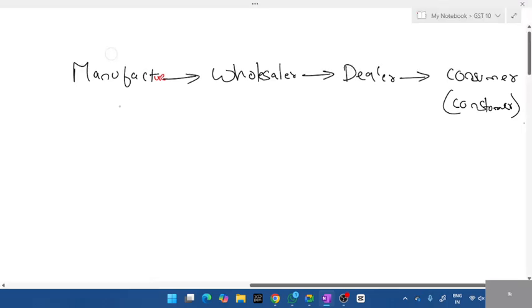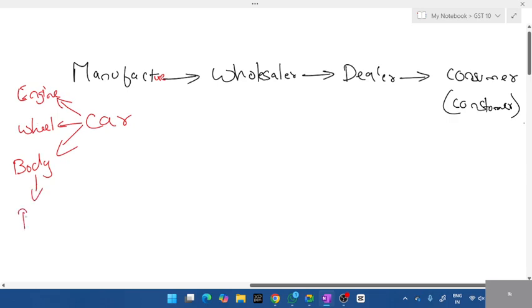If someone has to manufacture a car, what are the parts involved? Engine is required, right? Next, wheel, and body. Body is the outer part of the car. Engine is made of metal. For all these three things you need raw materials. That is what you call raw material.